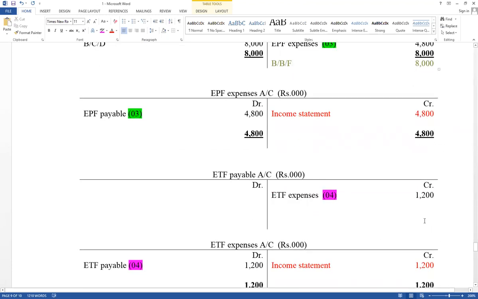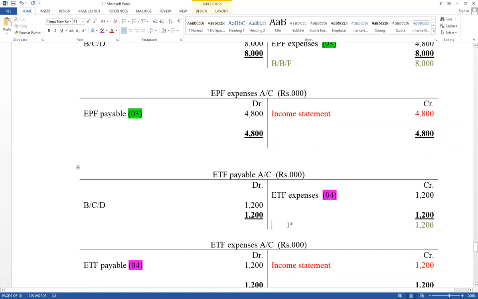And ETF payable also the same way. Credit side increase. Take that value to the debit side. Then difference value as a balance carry down. As a balance carry down, 1,200.